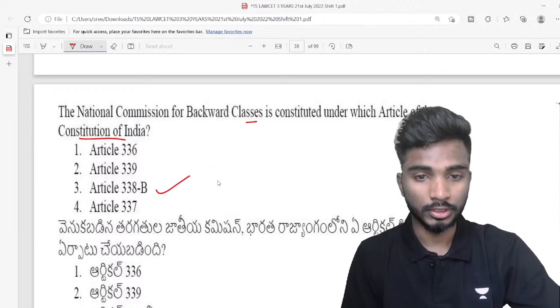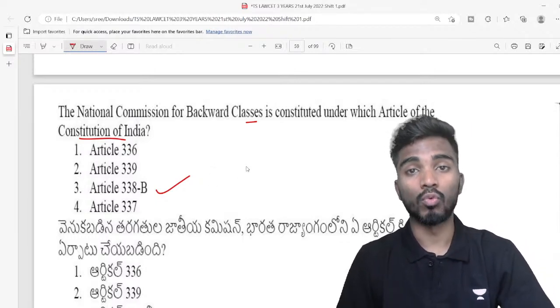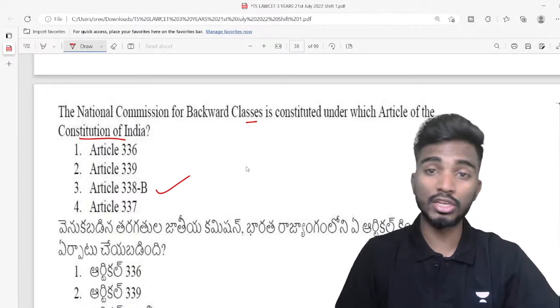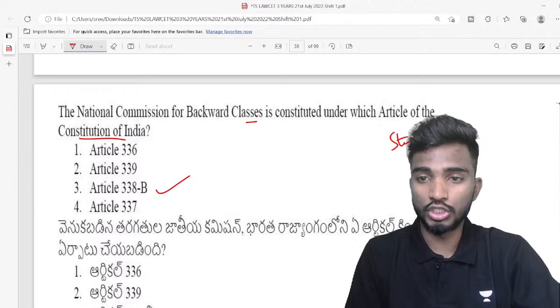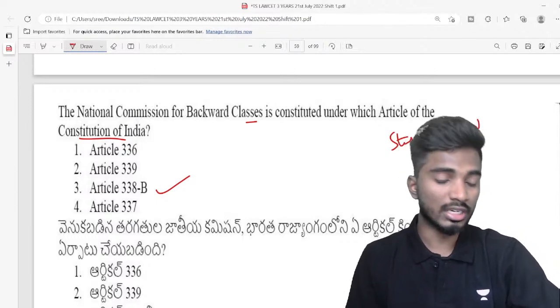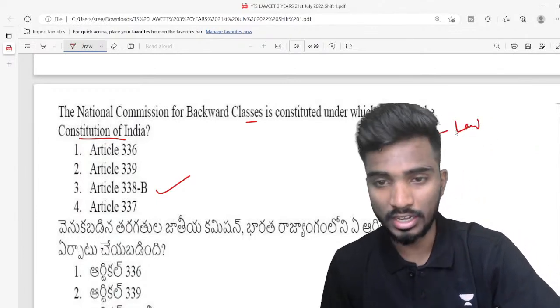Earlier, NCBC was a statutory body. What is the meaning of statutory body? A statutory body is a body that is established by law, which means Parliament or state legislature will enact a law, and it will be created as a body.